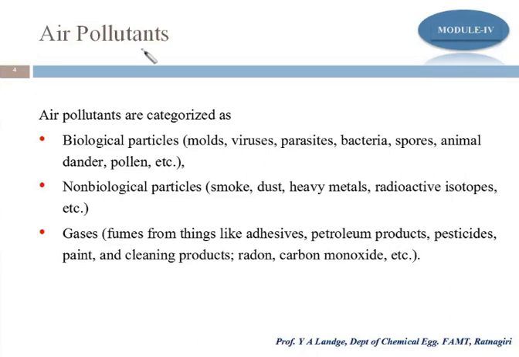Now what are the biological particles? Let's see. They may be molds, viruses, parasites, bacteria, spores, animal dander, pollen, etc. These are the biological particles. Definitely when air flows over a plant, pollen grains may be carried with the air. Viruses and bacteria are definitely available there, and they can pollute the environment. Animal dander can again pollute the environment. So this we call the biological particles.